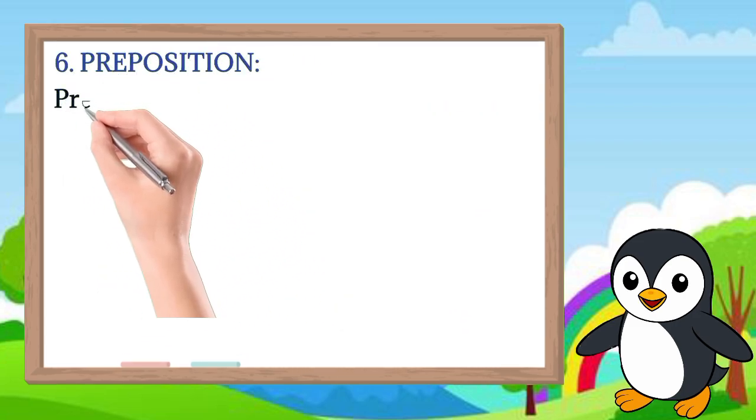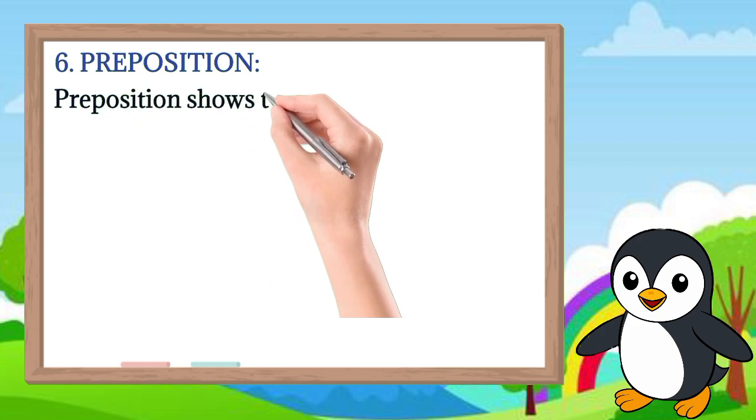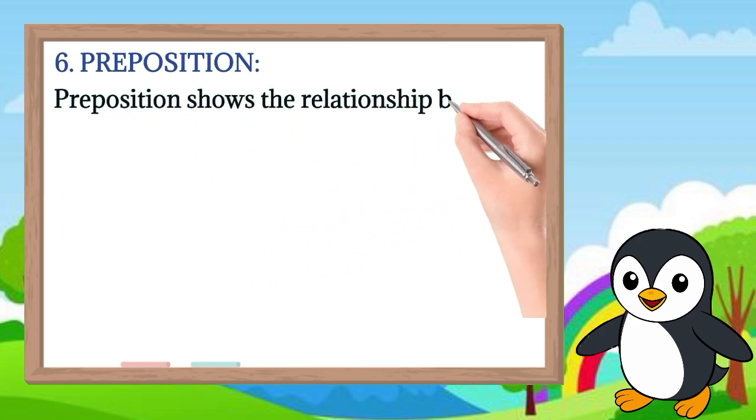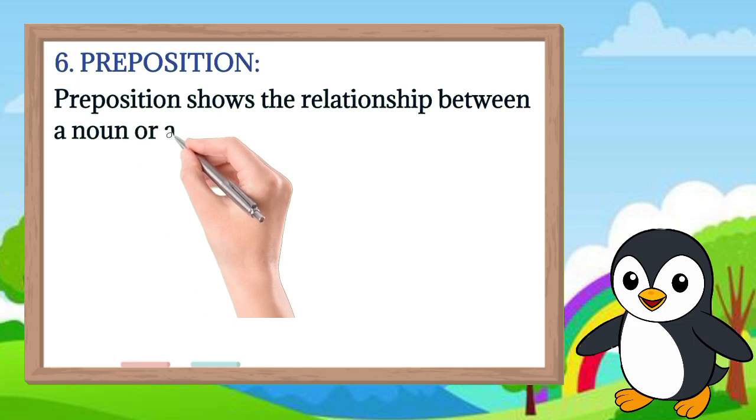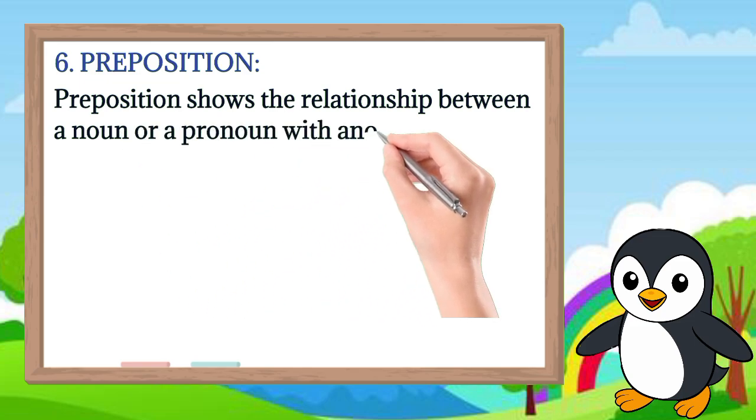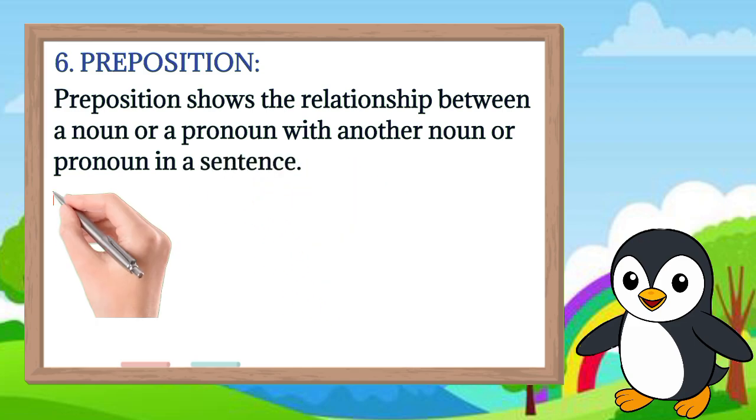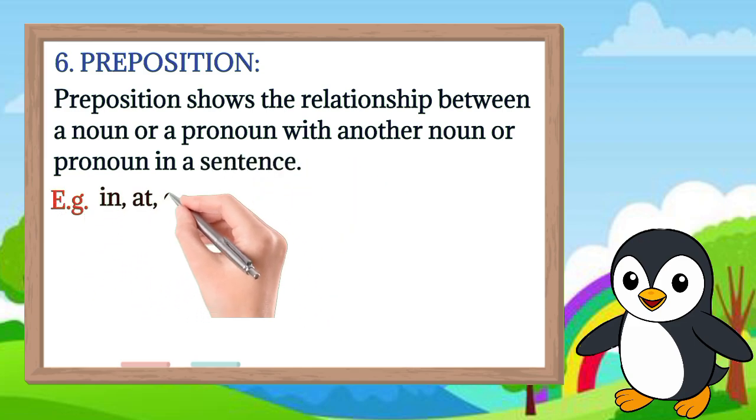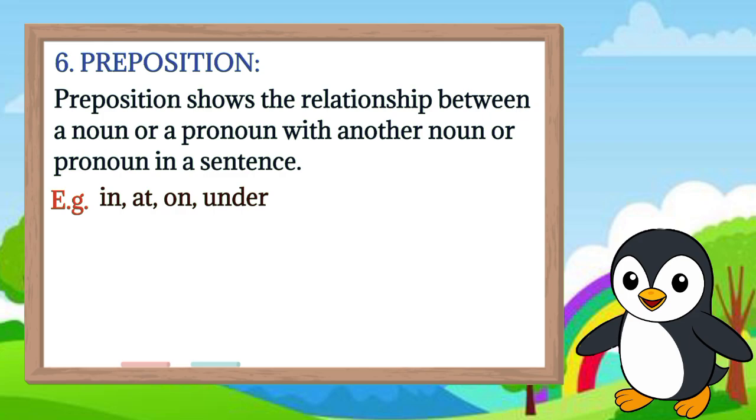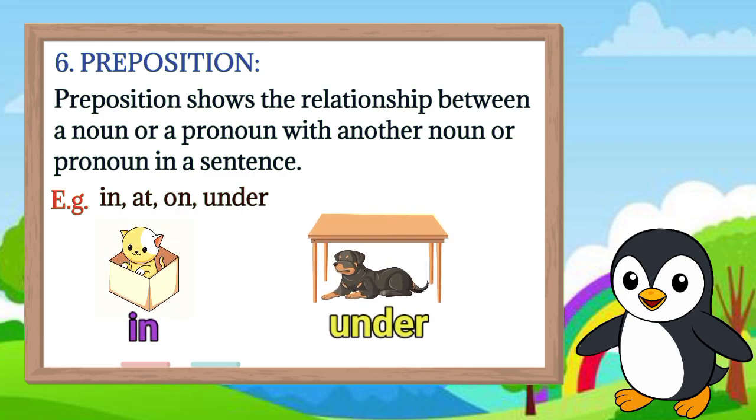Preposition. Preposition shows the relationship between a noun or a pronoun with another noun or pronoun in a sentence. Example: in, at, on, under. Preposition describes the position of a noun or a pronoun. Example: the cat is in the box, the dog is under the table.